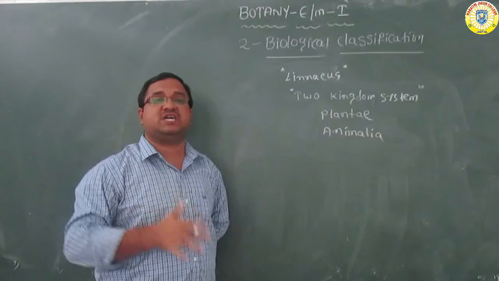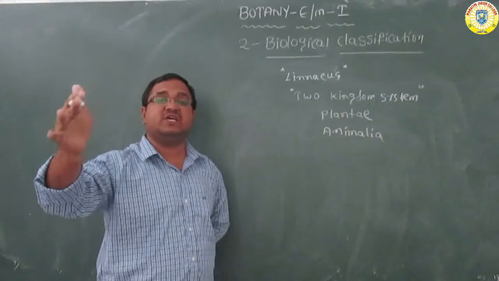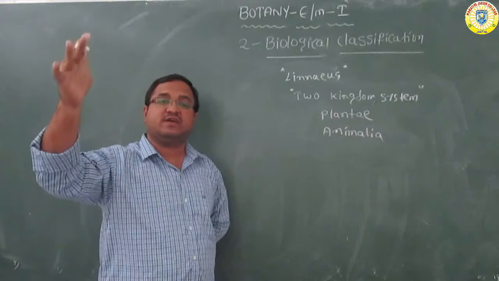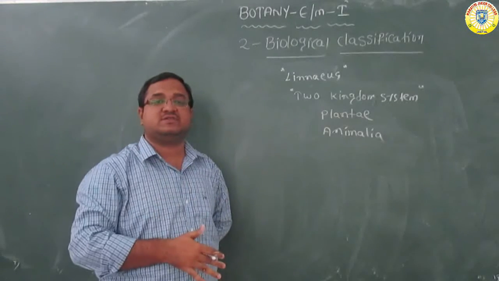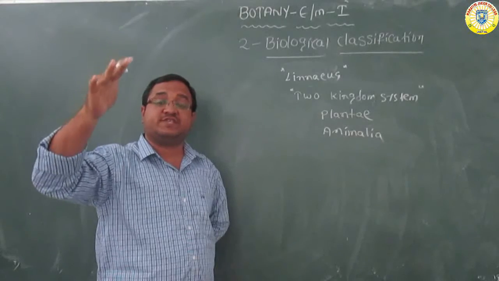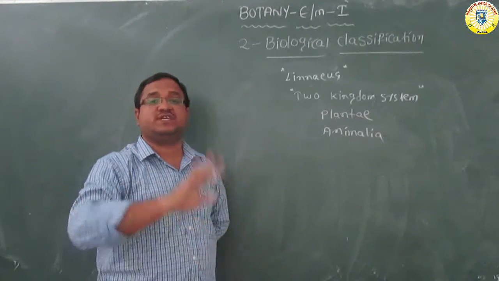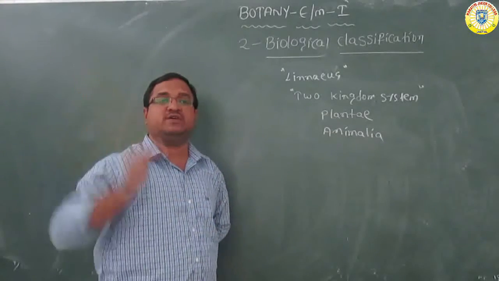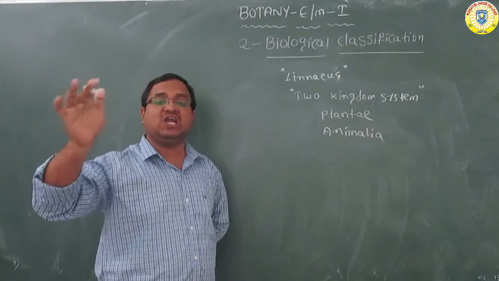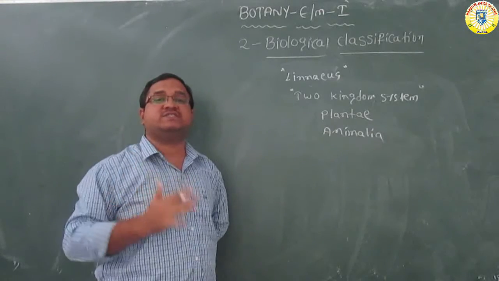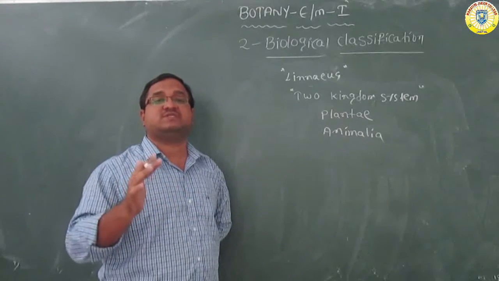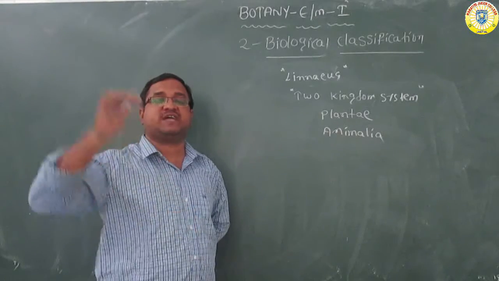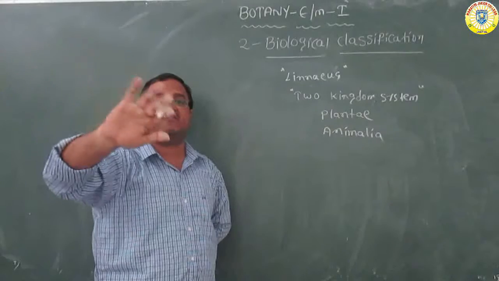It didn't clearly mention the characters of the prokaryotes, the characters of the eukaryotes, and what about unicellular and multicellular organisms, photosynthetic and non-photosynthetic organisms. So there is no differentiation between them. Also, he included bacteria, algae, fungi, bryophytes, pteridophytes, gymnosperms, and angiosperms under plants only. So that's why this classification doesn't fit to explain all characteristics of the plants.